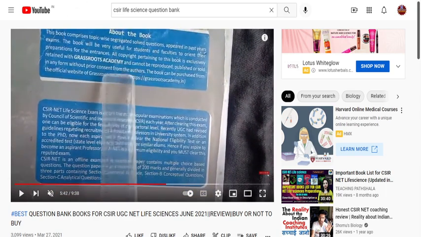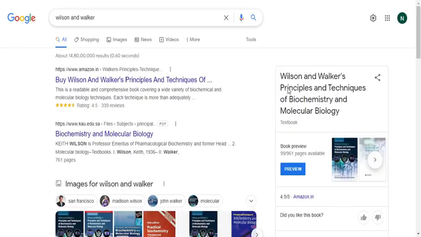Next important thing is that please don't try to buy the textbook. If you take unit number 13, the Wilson and Walker book is the highly suggested textbook, but please don't go for the textbook to cover the entire textbook. If you prepare based on the textbook, it is not going to help you, friends, and it will generally confuse you. Already this particular unit is itself a boring unit, so you should make yourself interested in preparing for any unit. So please don't go for the textbook.